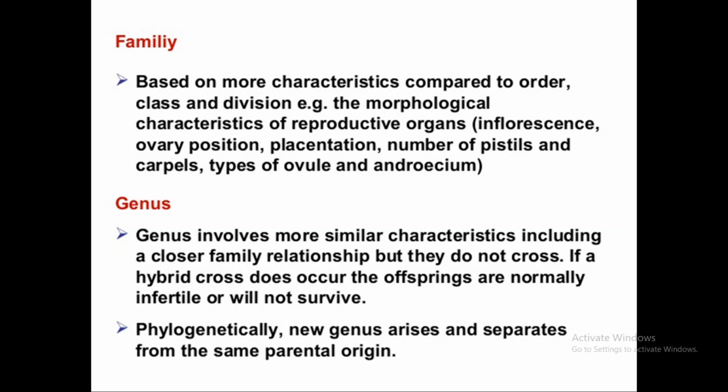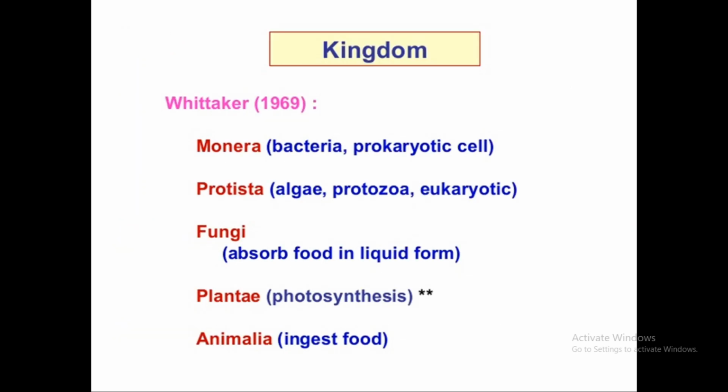The species are always interbreedable, आपस में जन्म कर सकती है, बट जीनस कभी भी आपस में रिप्रोडक्टिव टैक्सॉन्स नहीं होते हैं. फाइलोजेनेटिकली न्यू जीनस arises from separate form and the same parents are origin. The parents may be of the same genus, but they originated from different species.